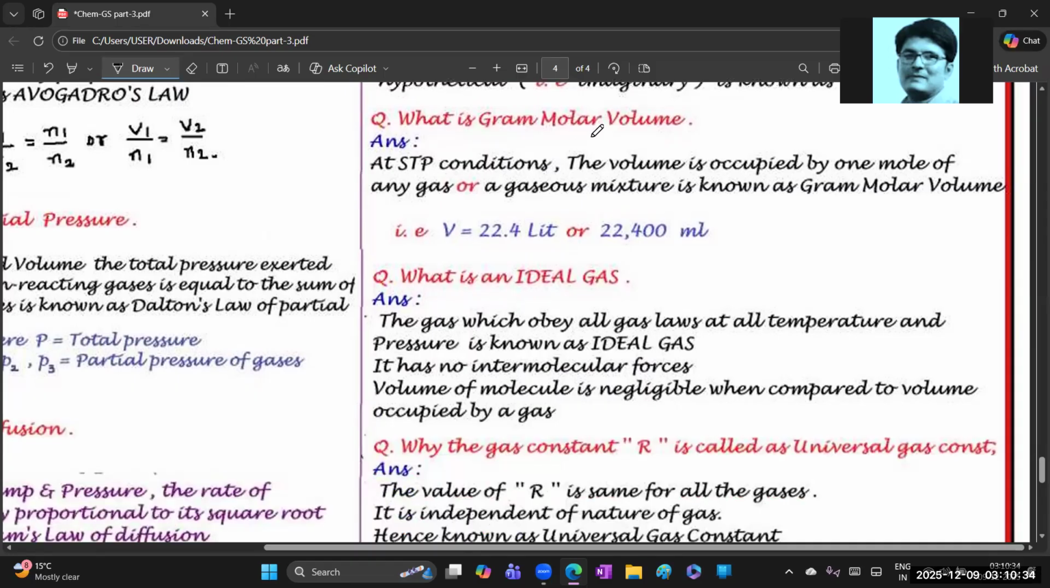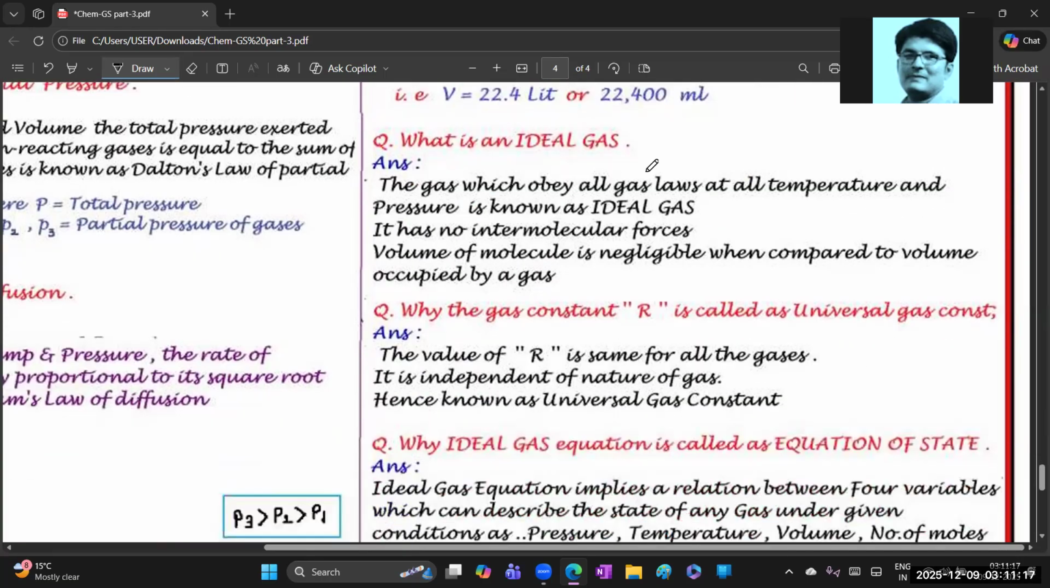Okay? Next, what is gram molar volume? At STP condition, the volume occupied by 1 mole of any gas or a gaseous mixture is known as what? Gram molar volume. Once again, what is the gram molar volume? At the STP condition, the volume occupied by 1 mole of any gas or the given gaseous mixture. What do we call it? We say gram molar volume, and that value is 22.4 liter, otherwise 22,400 ml.